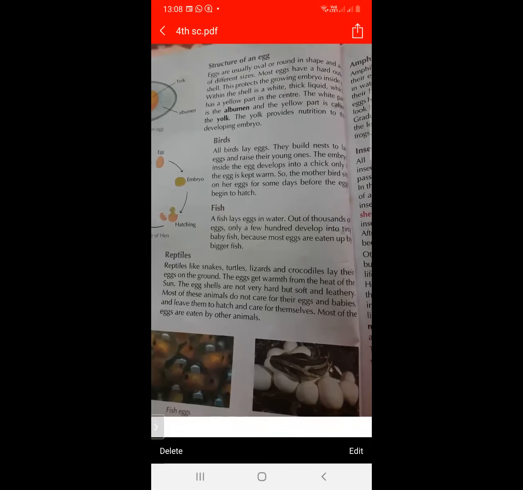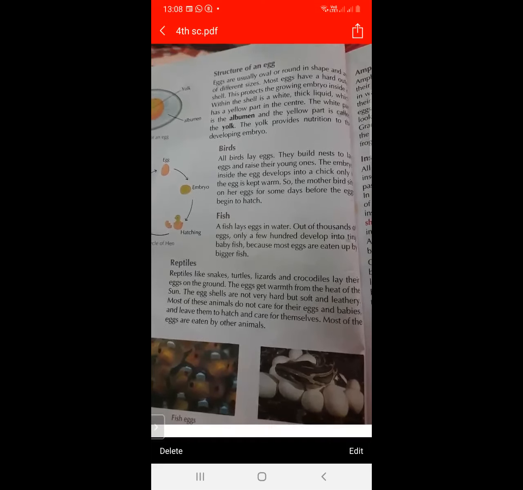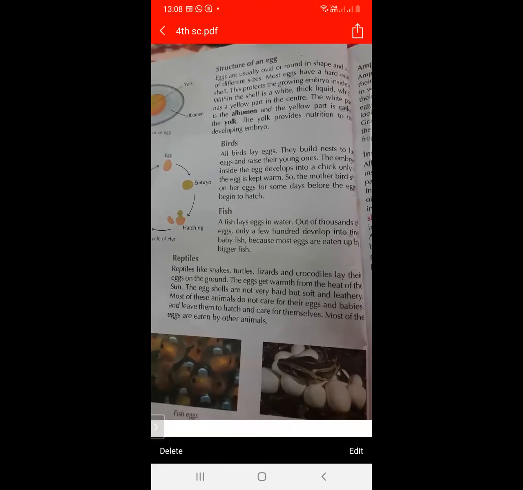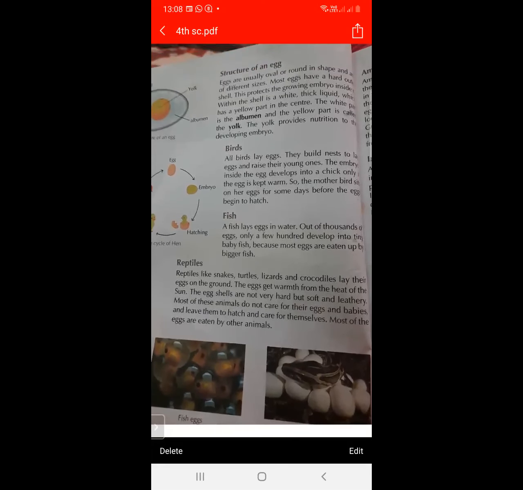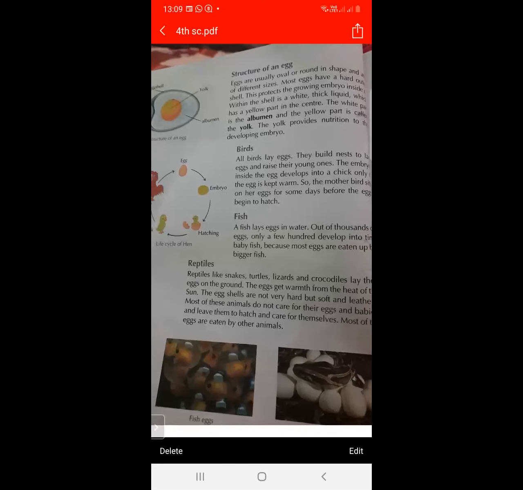So the mother bird sits on her eggs for some days before the eggs begin to hatch, and the young one is produced when the egg hatches out. So bird is reproduced by laying eggs.